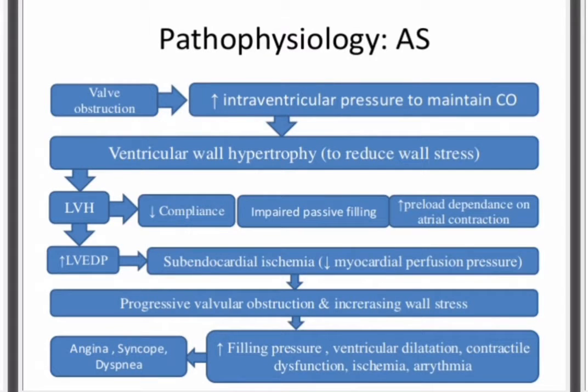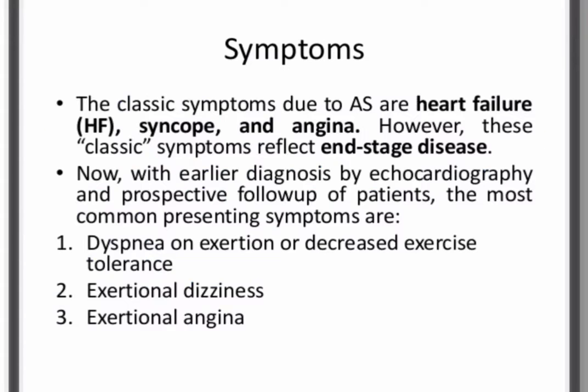Now we're going to learn about the pathophysiology of aortic stenosis. The valvular obstruction is occurring, which leads to an increase in intraventricular pressure, which maintains the cardiac output. Now there is ventricular wall hypertrophy, which reduces the wall stress. Left ventricular hypertrophy leads to a decrease in compliance and impaired passive filling, which leads to preload dependence on atrial contraction. The increase in left ventricular end-diastolic pressure leads to subendocardial ischemia, which is a decrease in myocardial perfusion.